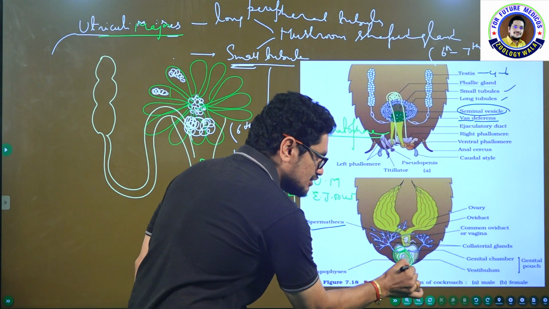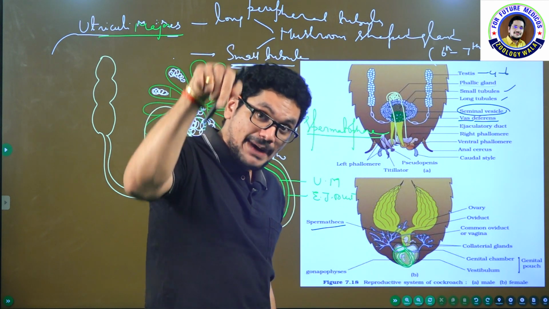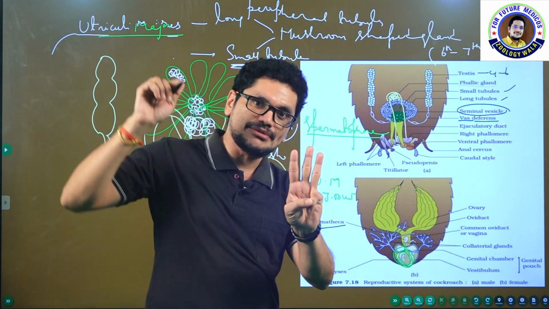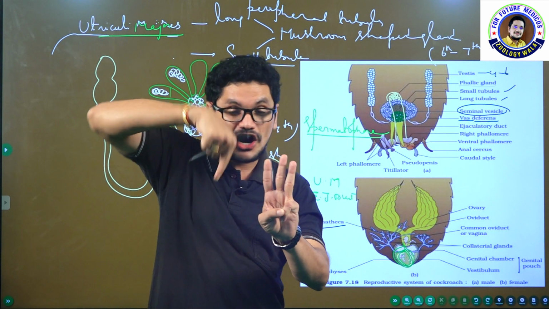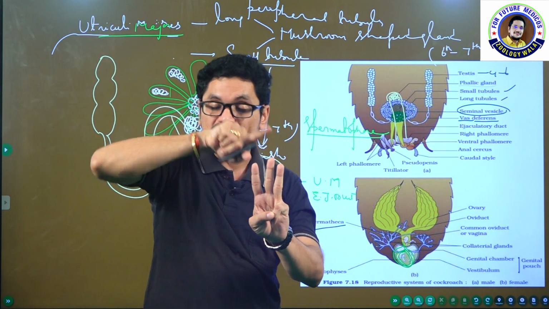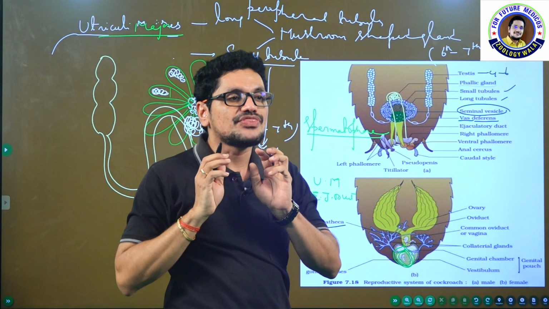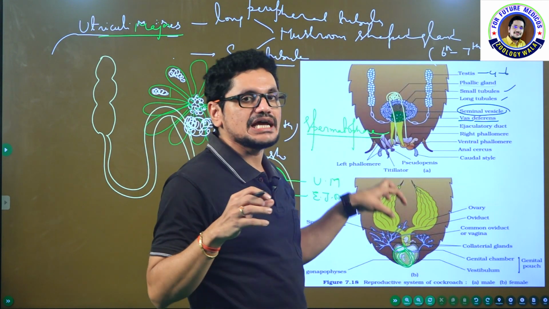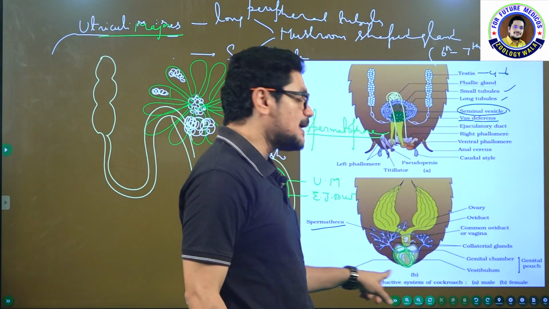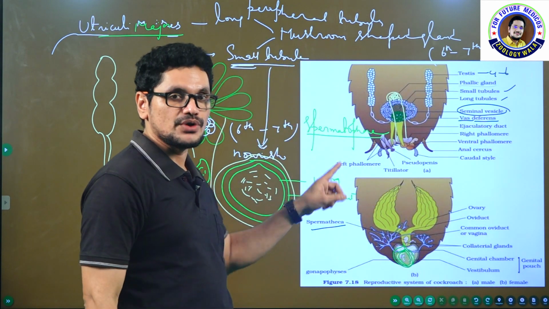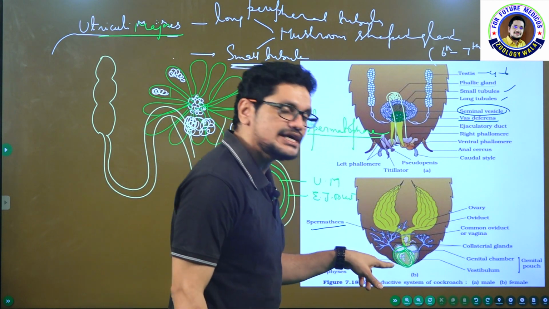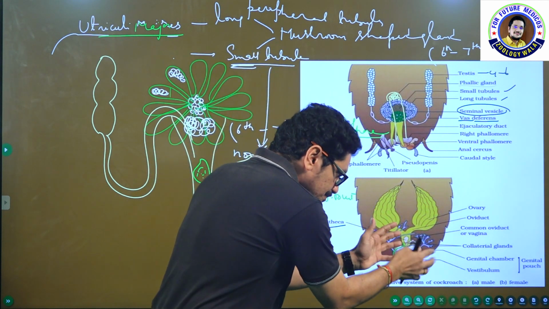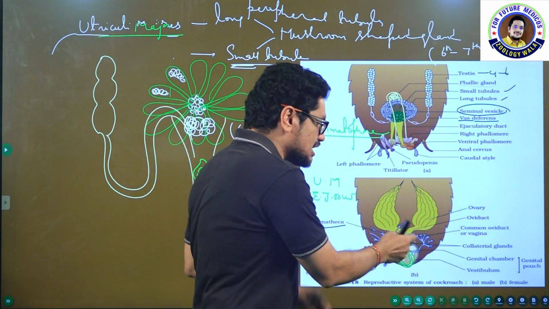And now the third layer will form in the female by the secretions of the male's phallic gland. The third layer is contributed by a gland present in the male, but it is not secreted in the male; it is secreted in the female. The secretions of the phallic gland go along with this bundle of sperms called spermatophore. The two-layered spermatophore is deposited into the female, and the third layer is produced because of the phallic gland secretions in the female.